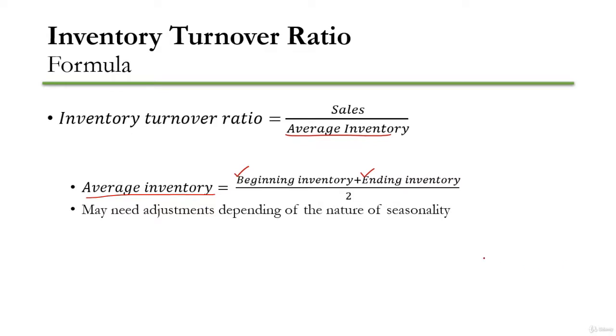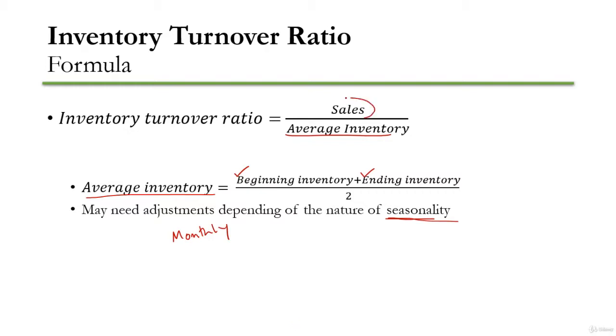However, this adjustment may not be sufficient because some companies have seasonality in their business. So to take into account the fact of seasonality, we may take several observations during the year. For example, we can take monthly balance of inventory, somehow collect it, add all the monthly balances of inventory and then divide by 12. That is one way. Another way is to find the quarterly inventories from the quarterly financial statements, and then after adding that you can divide by 4 to get the average level of inventory. So it depends on the nature of the business organization whether you need further adjustment or not.